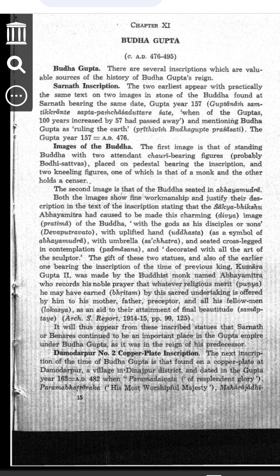First statue, Standing Buddha. This statue shows Buddha standing. 2 attendant figures, probably bodhisattvas, are beside him. There are also 2 kneeling figures. One is a monk. The other holds a censer, a small pot for burning incense.